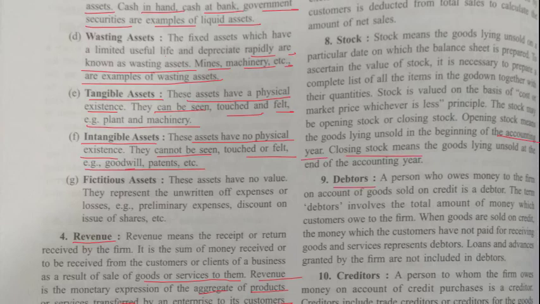Now debtors. A person who owes money to the firm on account of goods sold on credit is a debtor. So if I sell something and I haven't received the money, then that account from which I have to receive money is a debtor. The term debtor involves the total amount of money which customers owe to the firm. When the goods are sold on credit, the money which the customer has not paid for receiving goods and services represents debtors. Loans and advances granted by the firm are not included in the debtors.